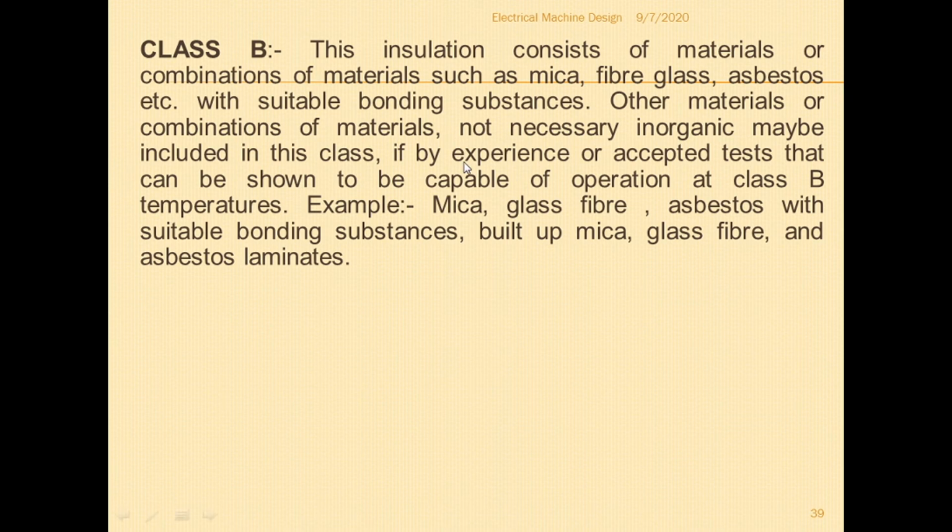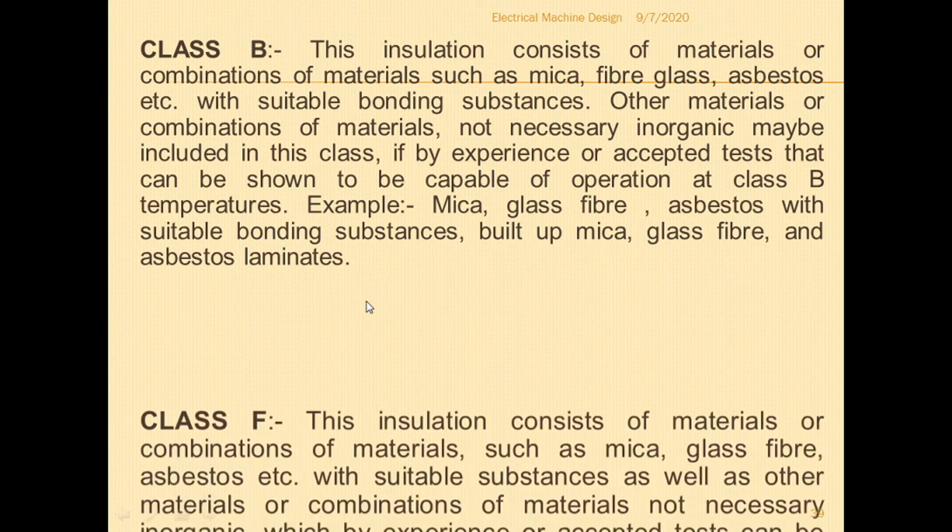For example, mica, glass fiber, asbestos with suitable bonding substances. Built up mica, glass fiber and asbestos laminates belong to class B.